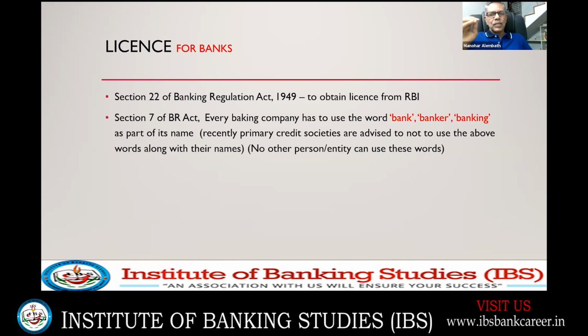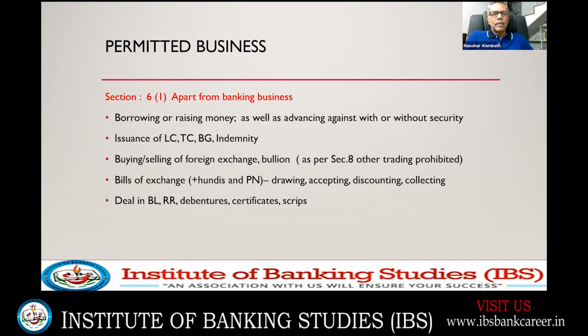Only an institution which got a license from the Reserve Bank of India to start a bank can use banker, banking or bank in its name, and it is compulsory. That is as far as Section 22 is concerned.